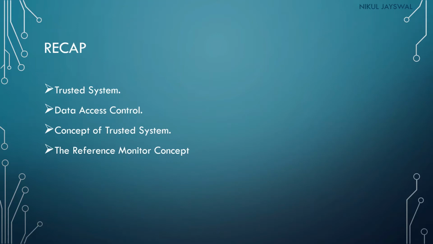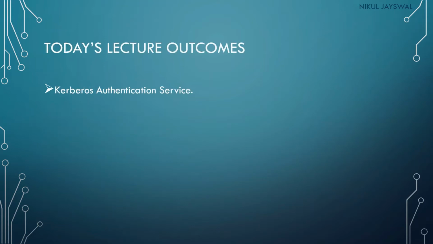After that, we have seen the reference monitor concept. In the reference monitor concept, there will be a reference monitor file, and based on the entries in the file, the reference monitor will grant access to the particular object for the particular subject, and all the access will be recorded into the audit file. Now in today's lecture we will discuss the Kerberos authentication service.